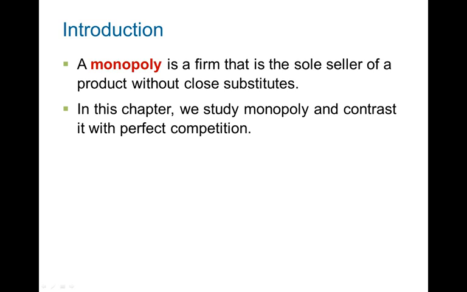Examples of monopoly are like the electric company. Technically you could live off grid. You could set up your own solar panels, your own wind farm to get electricity. However, you basically have to get electricity from them. Otherwise, you really don't have any viable substitutes. The water company is something like that. So those things are examples of monopoly.